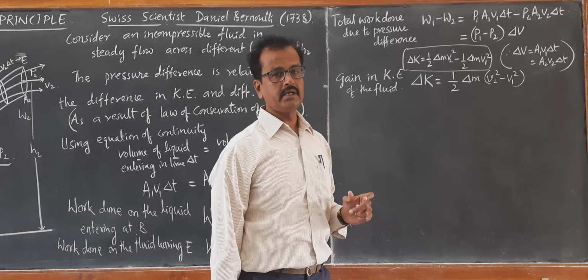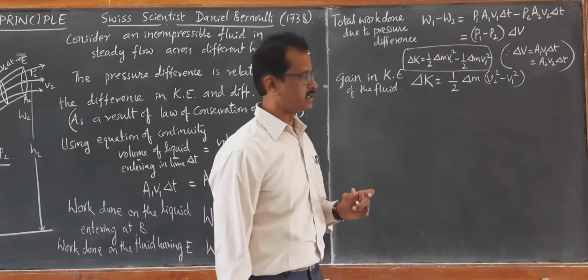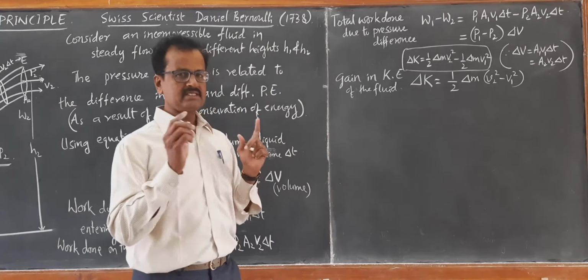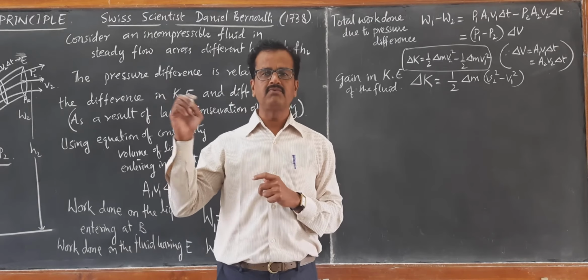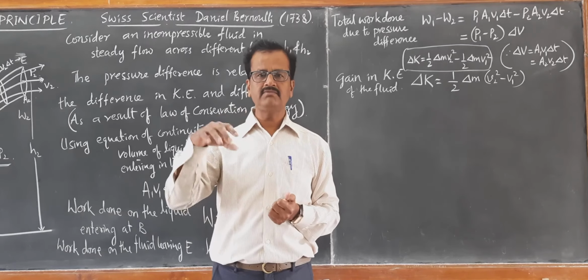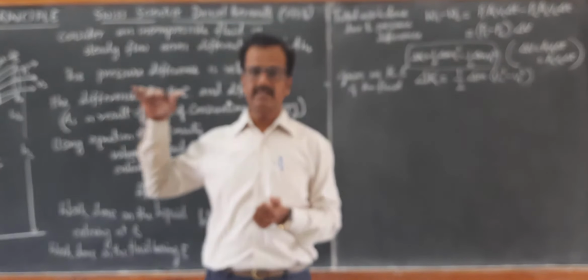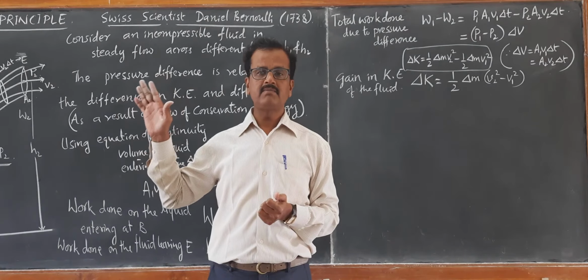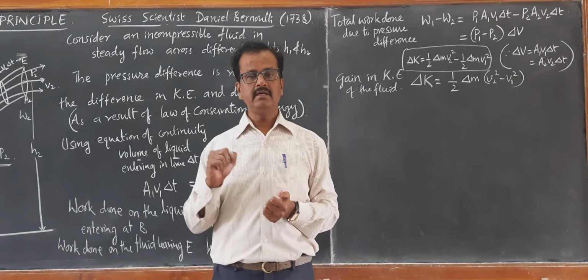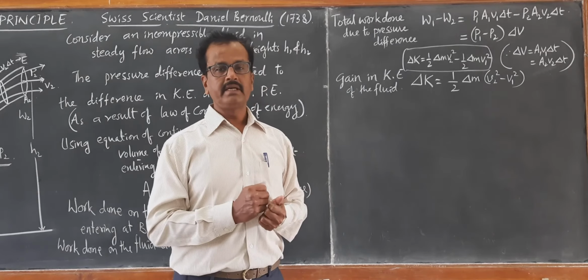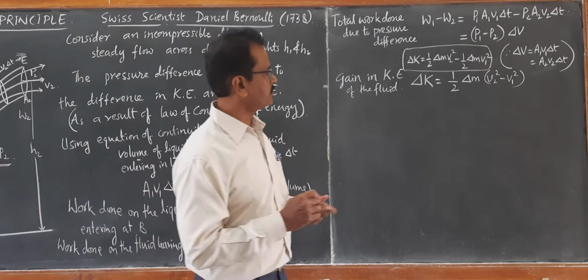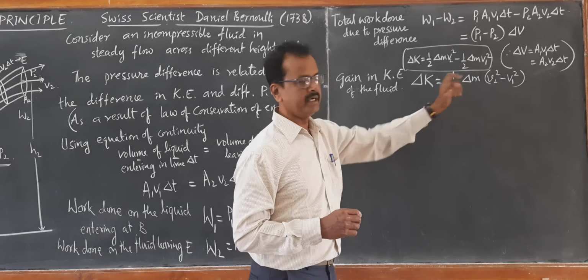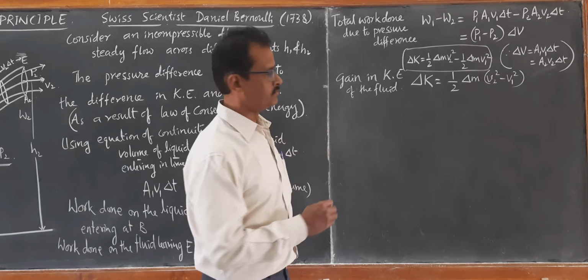We know the density. Let us say rho is the density of the incompressible liquid that is flowing in streamline, steady flow. So the density doesn't change. Therefore, we can write this delta M in terms of density and volume.